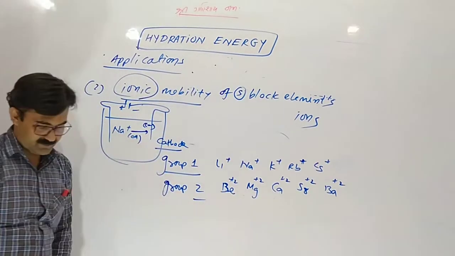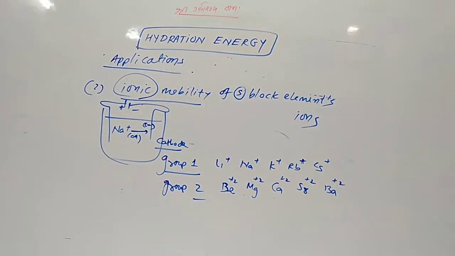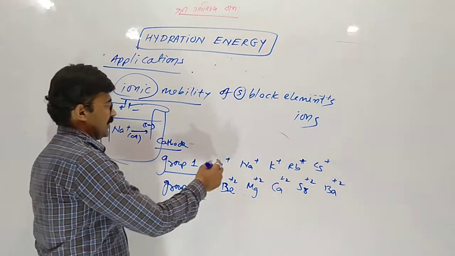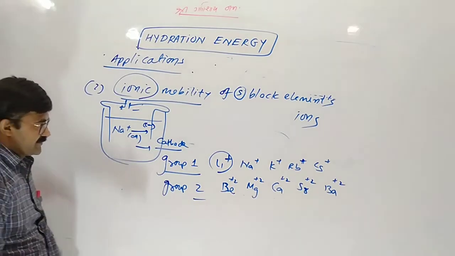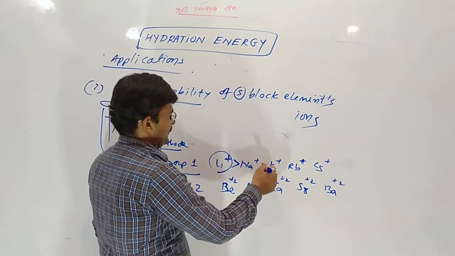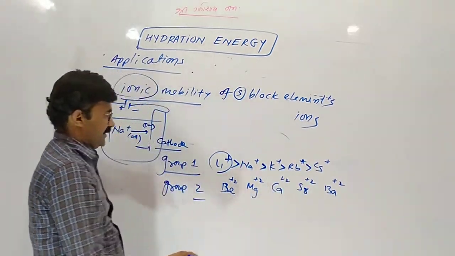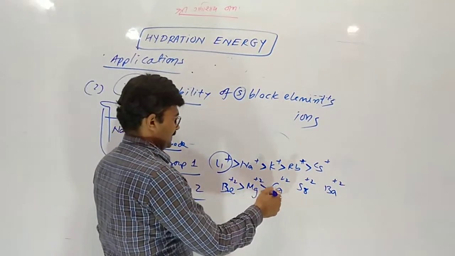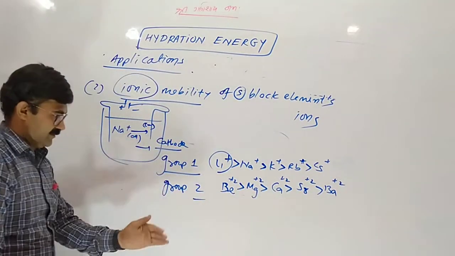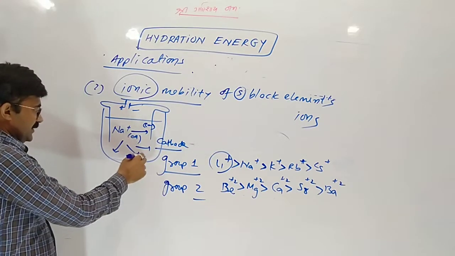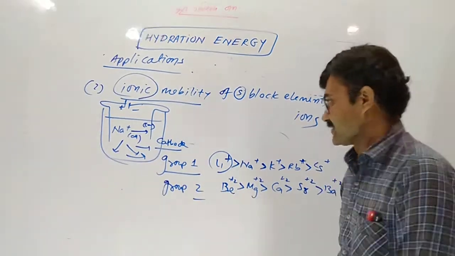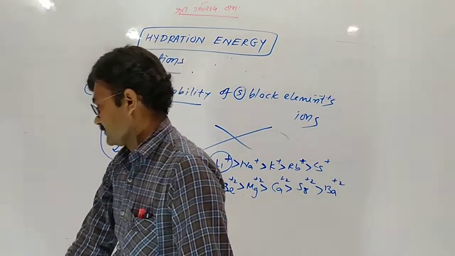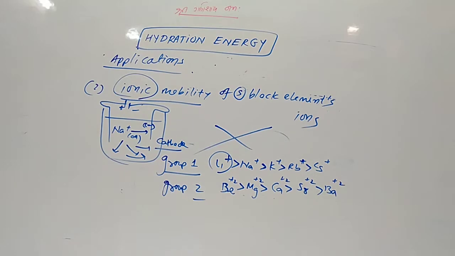First thought that rises in our mind: having a lower size, the ion should move speedily. So we can say lithium, sodium, potassium, rubidium, cesium. Here with increasing size, mobility, moving from one place to another, will decrease. But wrong. This trend is actually totally wrong.